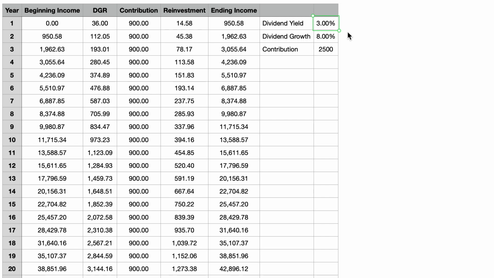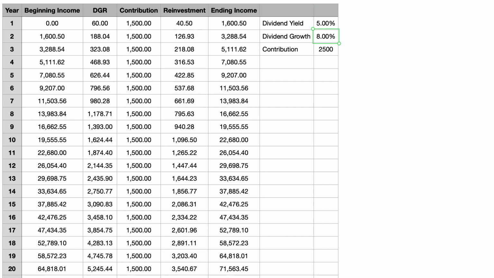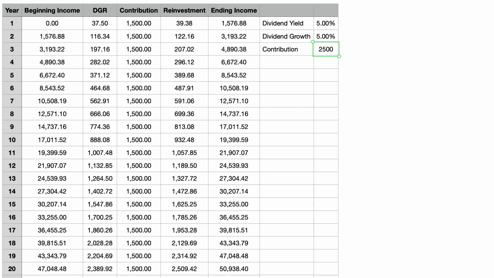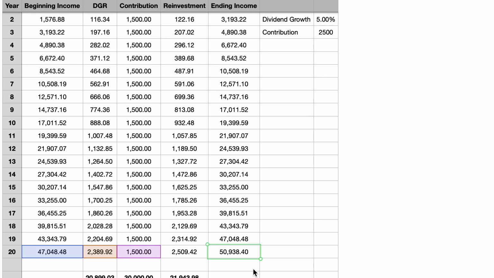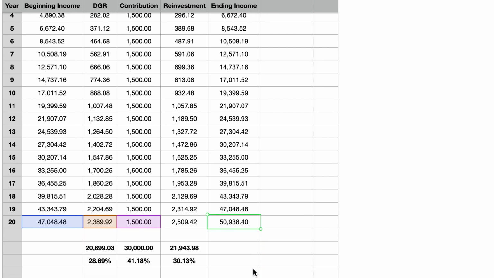Okay, so changing the dividend yield and dividend growth from 3 and 8% to 5%. We now finish year 20 with a projected annual dividend income of about $51,000. That's an additional $8,000 of annual dividend income, which is a sizable amount. The composition of how this annual dividend income was generated also changes. In the prior example, the bulk of our dividend income was a direct result of dividend increases.